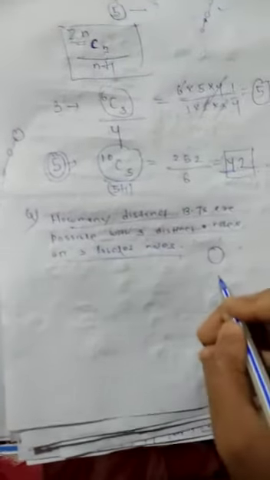That means if one node is A1, another node is A2, and another node is A3, these 3 nodes are distinct. These 3 nodes are different from each other, or the 3 nodes are labeled. That means 3 distinct nodes. This node is labeled differently, this node is labeled differently, and this node is labeled differently. So using 3 distinct nodes, or using 3 labeled nodes, how many binary trees are possible?